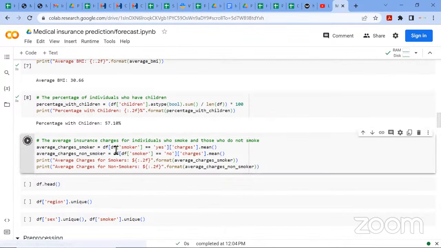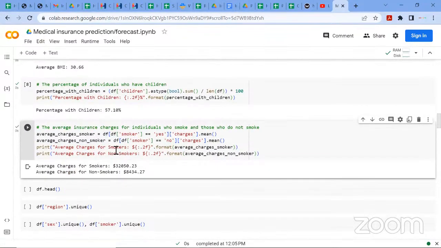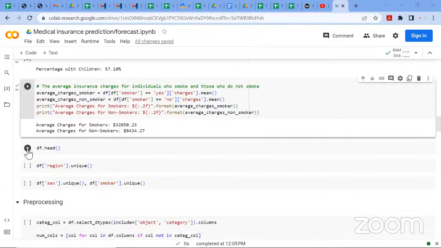So in this analysis from our data set, we found out that the average charges for smokers is $32,000. Then the average charges for non-smokers is $8,000. So this means that the company will charge more for those that are smokers than those that are non-smokers. So then moving on, let's just wait for this to load. Okay, checking our data set again